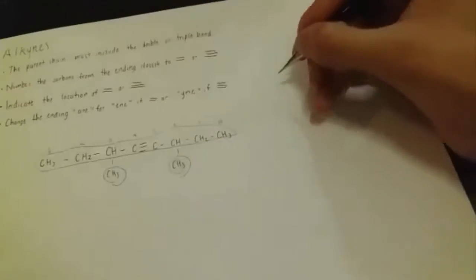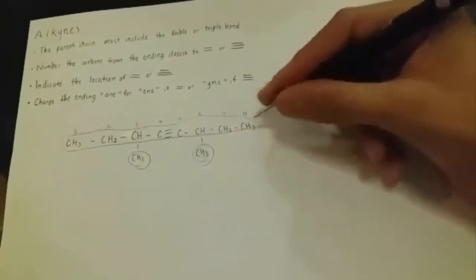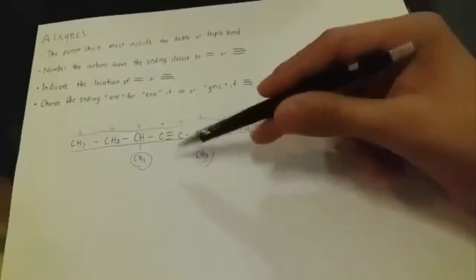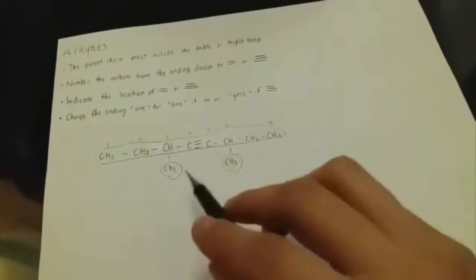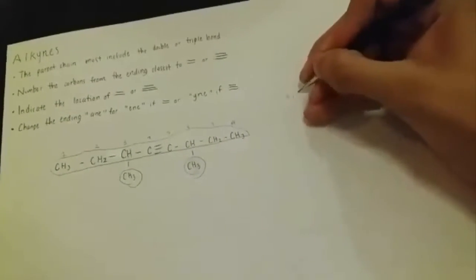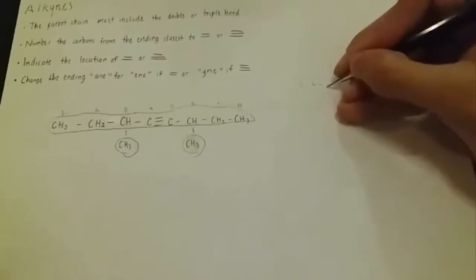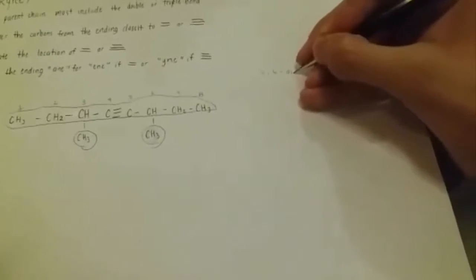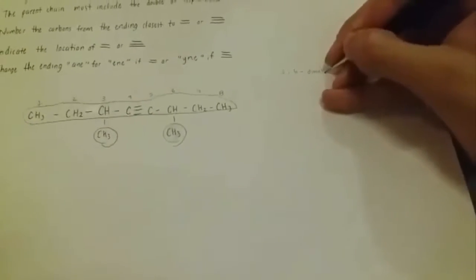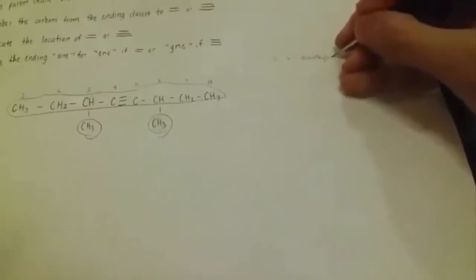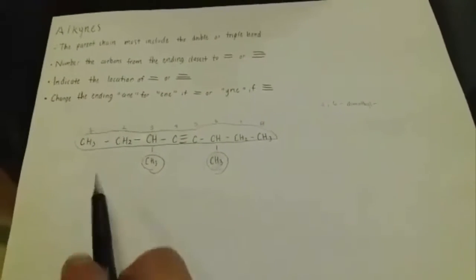So I'm going to start with naming this hydrocarbon. First, we need to identify the branches of it, which are located at 3 and 6. Now we are going to put this, and because we have two methyls, we will write dimethyl. Now we need to identify where the bond is located.